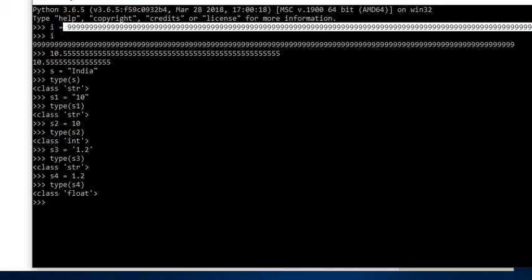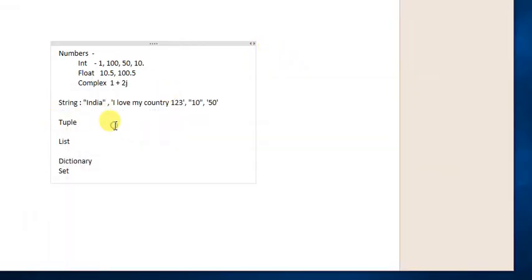In a situation where we want to have multiple data, for example, roll numbers of multiple students, IDs of multiple people, things like that, in that case we can use something called tuple, list, dictionary or set. So we'll go one by one. We'll see what is the tuple, what is list, and dictionary and set.